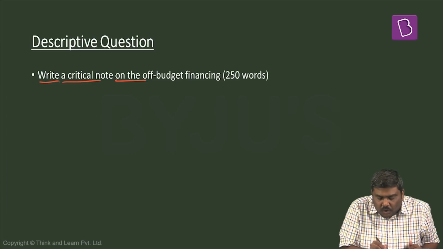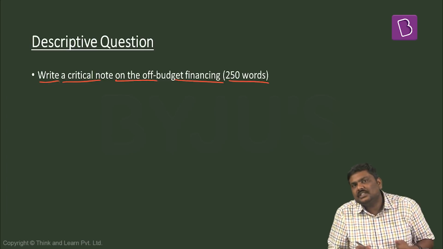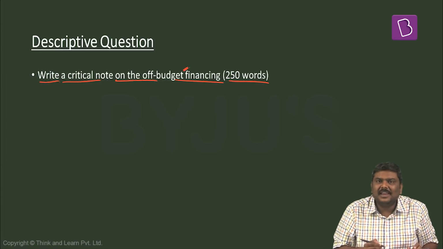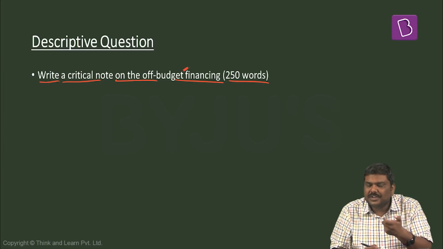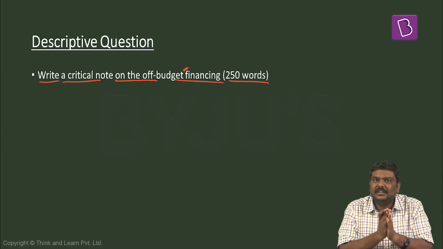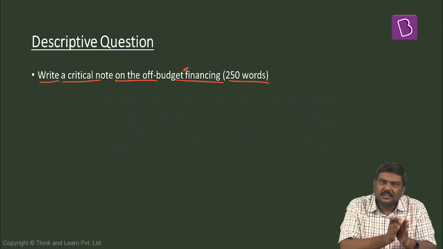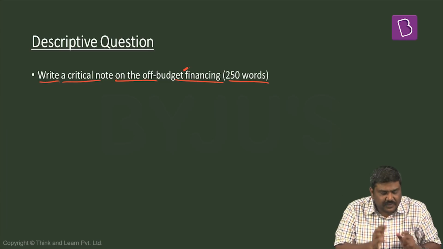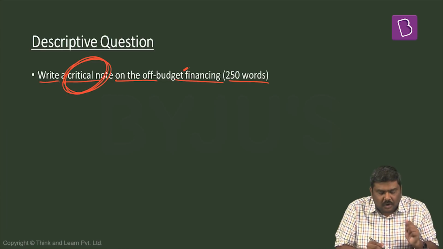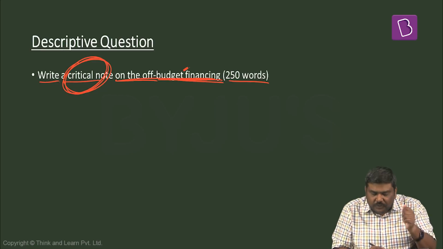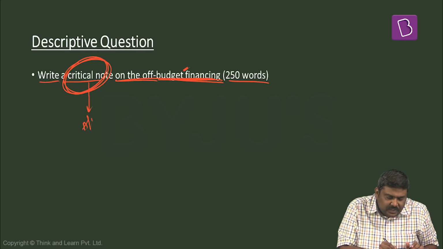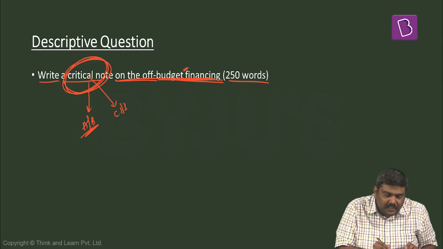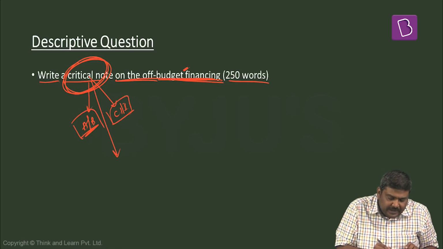One descriptive question based on the discussion. Write a critical note on the off-budget financing, 250 words. Please understand this. In the last week's discussion also, I've given you a question on off-budget financing. And even in this week, I'm giving you a question. Both the questions are slightly different. For a simple reason, in the last week, the question was straightforward. Write a note on off-budget financing. And this week, it is write a critical note on off-budget financing. You will have to focus on what are the advantages or the benefits of off-budget financing, what are the concerns or issues related to off-budget financing, and you'll have to write a way forward.